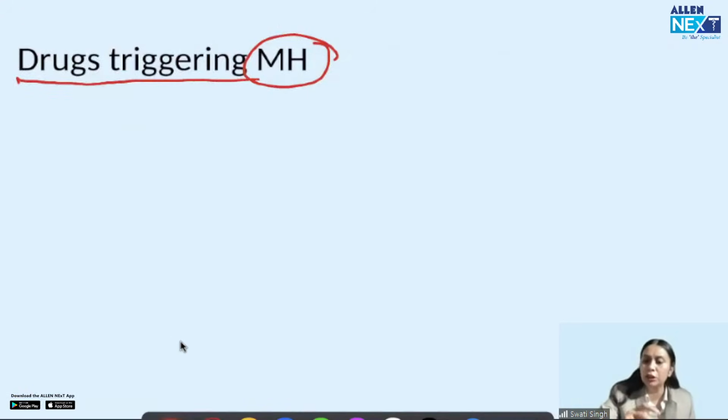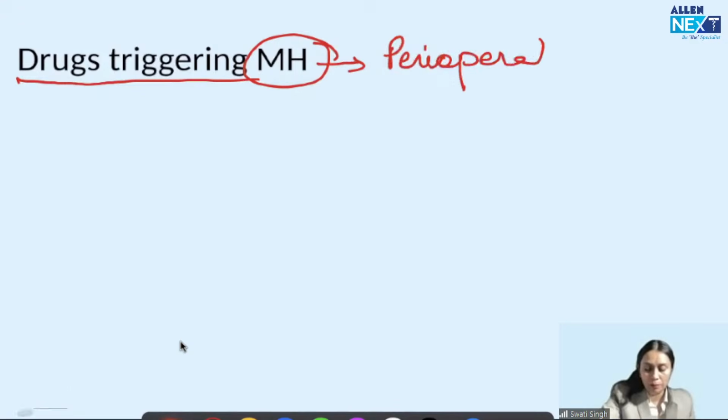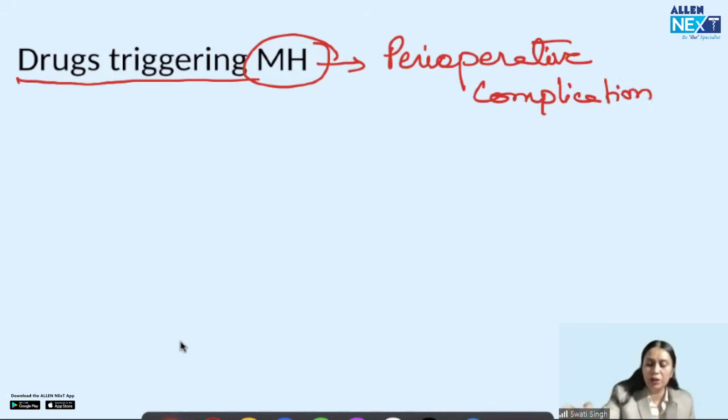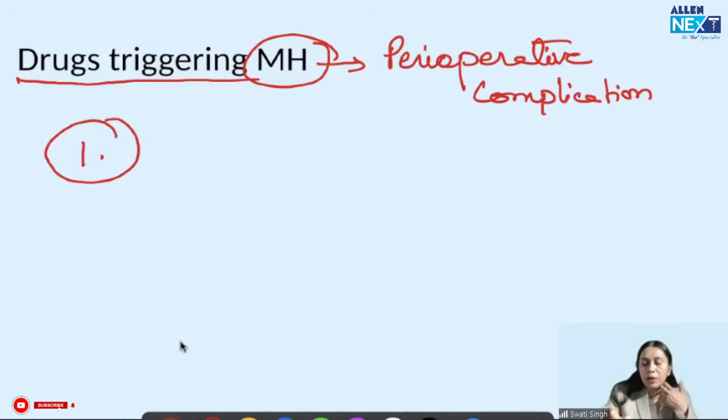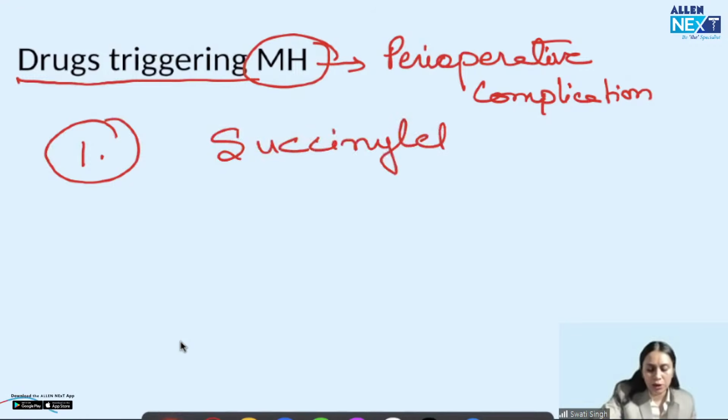It is a genetic condition and it is exposed by some triggering agent. So what are the drugs which trigger malignant hyperthermia? Anesthetic agents trigger malignant hyperthermia. It's a perioperative complication. Got my point? And what are the drugs which trigger it? The most important drug triggering malignant hyperthermia that you have to remember is succinylcholine. In any question asked, the most potent trigger of malignant hyperthermia is succinylcholine. Got it?